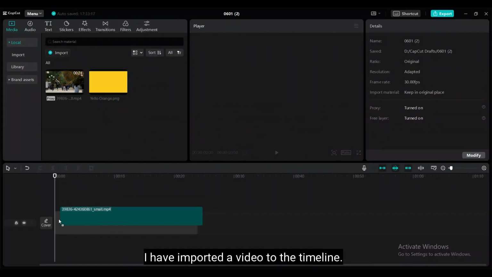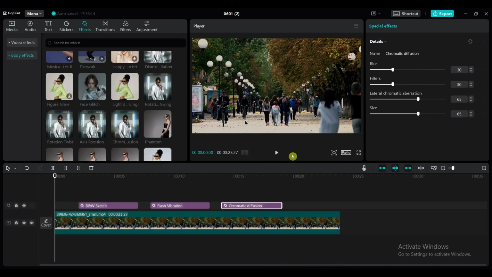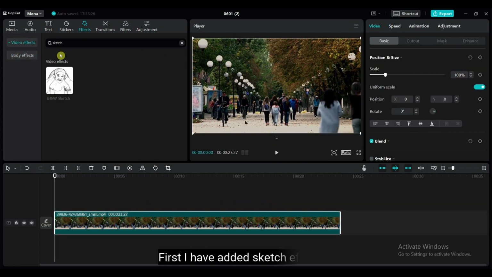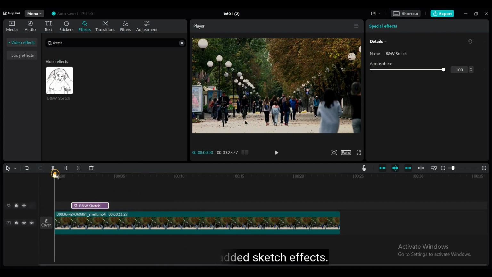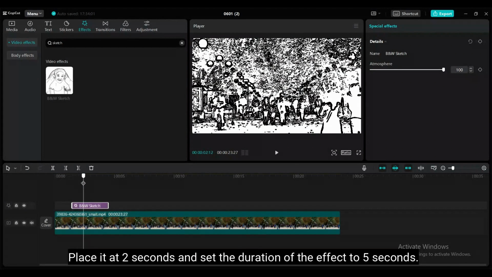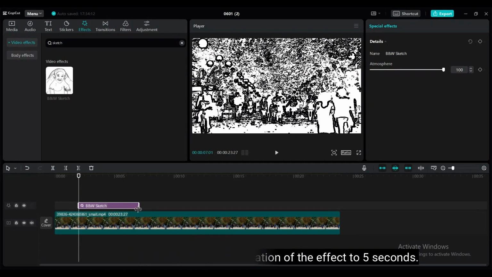I have imported a video to the timeline. I will add 3 effects to the video at the 2 second, 8 second and 14 second marks. Each effect will last for 5 seconds. Let's add effects. First, I have added a sketch effect. Place it at 2 seconds and set the duration of the effect to 5 seconds.